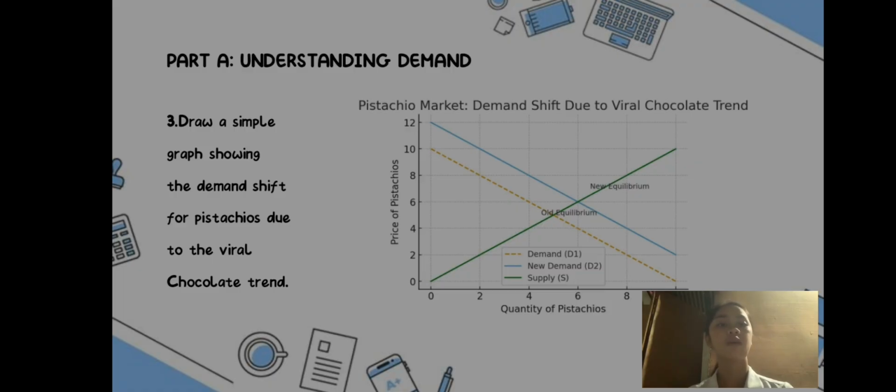So, the graph shows that the viral chocolate trend has caused a decrease in the demand for pistachio. This decrease in demand has led to a new equilibrium with a lower price and quantity of pistachio being traded in the market.